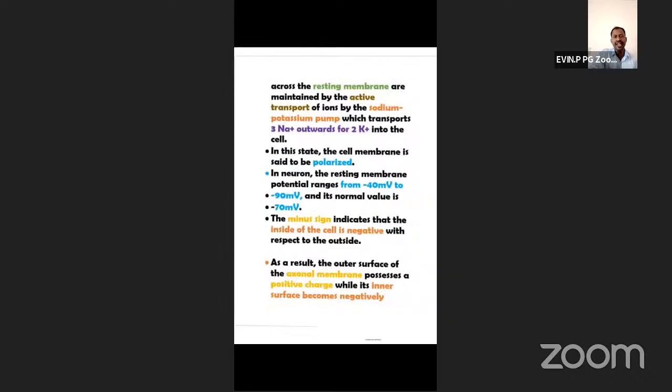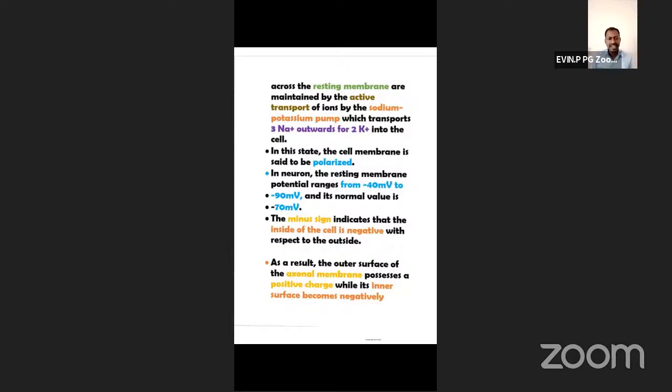These ionic gradients across the resting membrane are maintained by active transport of ions by the sodium and potassium pump. Now see what's happening regarding the exchange of sodium and potassium ions: 3 sodium ions move outwards for 2 potassium ions into the cell. One particular stimulus was already applied, so now the membrane is reversing to resting potential. 3 sodium migrate outside, 2 potassium into the cell.